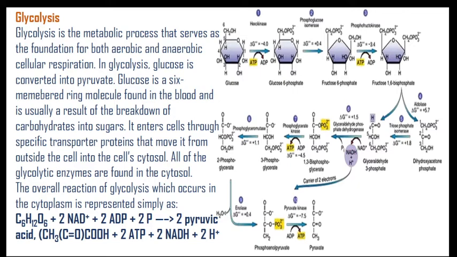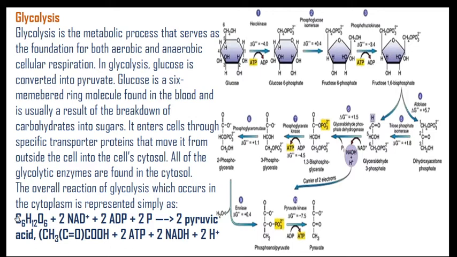So it enters the cell through specific transporter proteins that move it from outside the cell into the cell cytosol. All of the glycolytic enzymes are found in the cytosol. The overall reaction of glycolysis, which occurs in the cytoplasm, is represented simply over here.